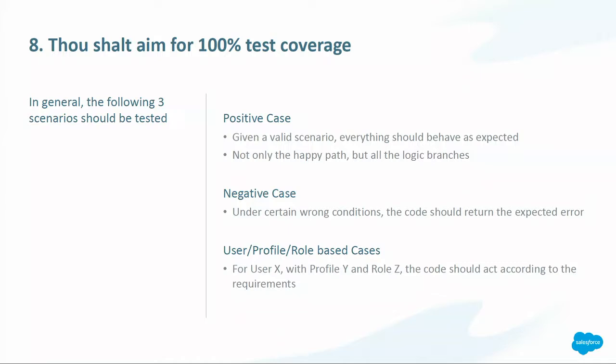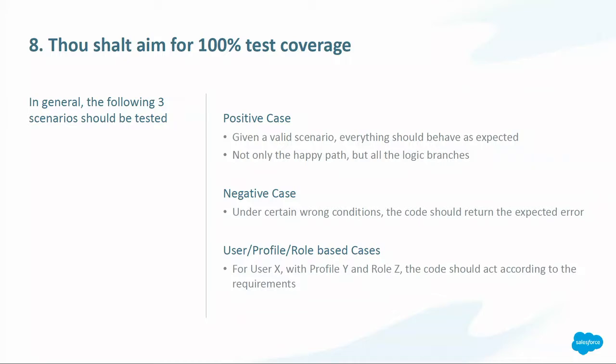The 8th commandment is thou shalt aim for 100% test coverage. The platform requires 75% of coverage in your code if you want to deploy your solution to live. But if we are developing for the platform, we should aim for 100%. This is because the tests are there for us to make sure that the requirements are covered, and we can follow 3 different cases.